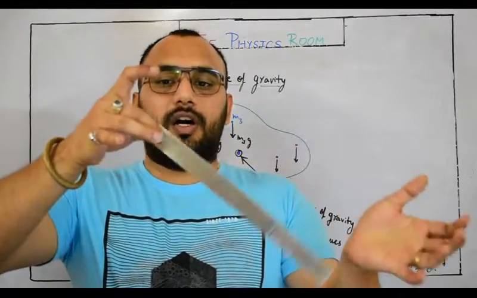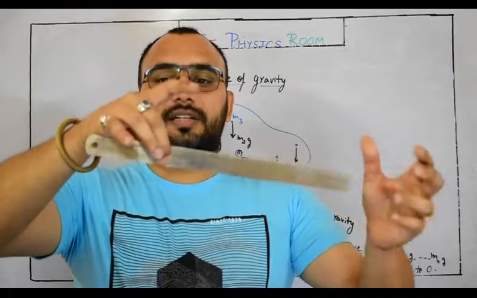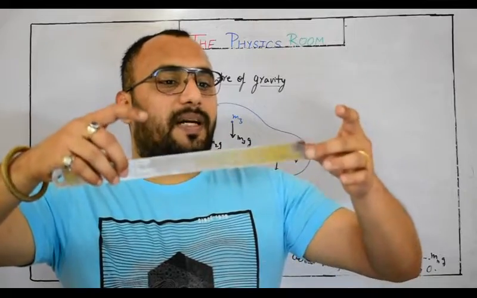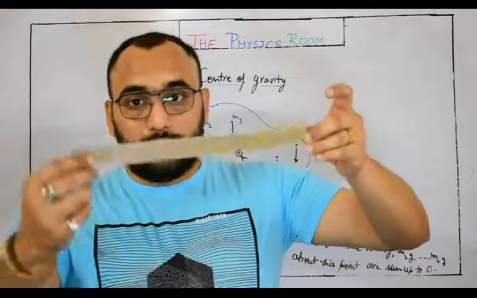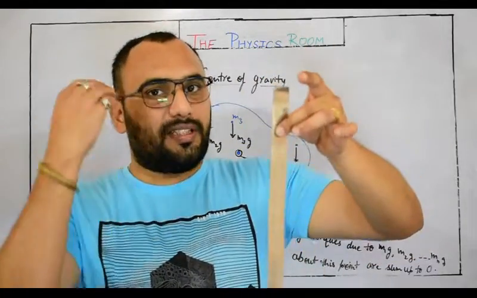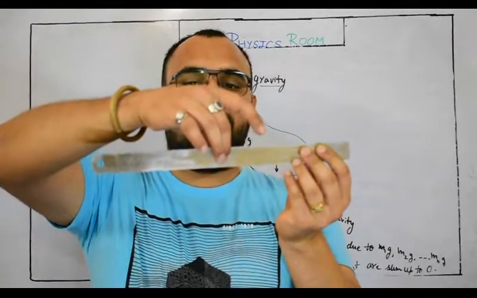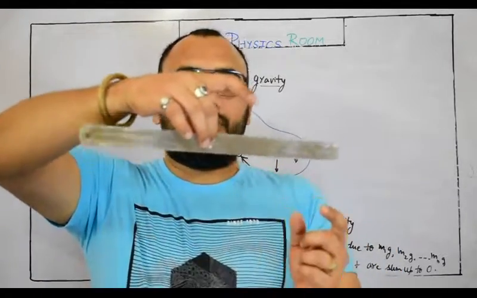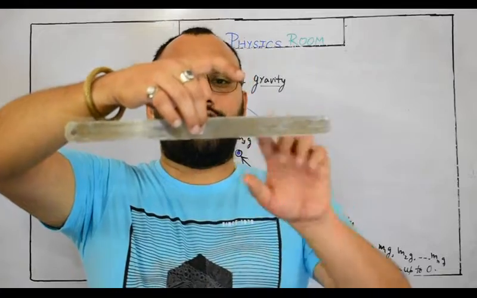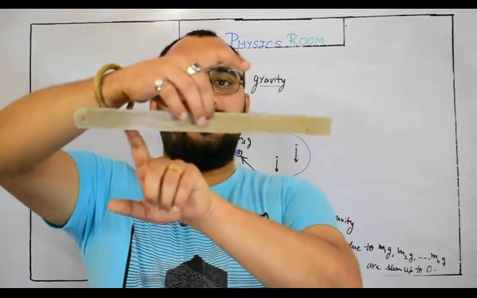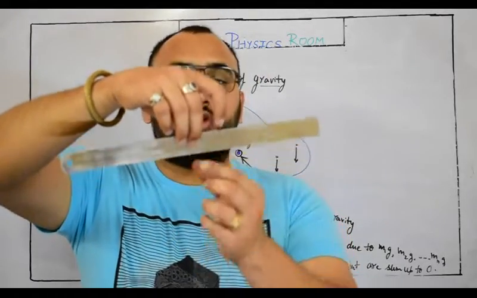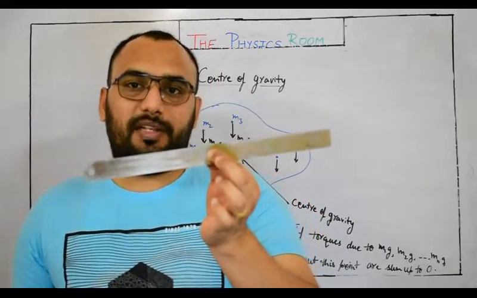And what about this point? Again, no. What about this point? If I leave it, no. If I suspend the scale about this point, no. This time it is producing an opposite torque, right? So about this point, no. But if you hold this scale exactly in between, if it is symmetric, the total torque on the left side and the total torque on the right side are equal and opposite. So it will be balanced about this point, the net torque is 0, and this point will be called the center of gravity.